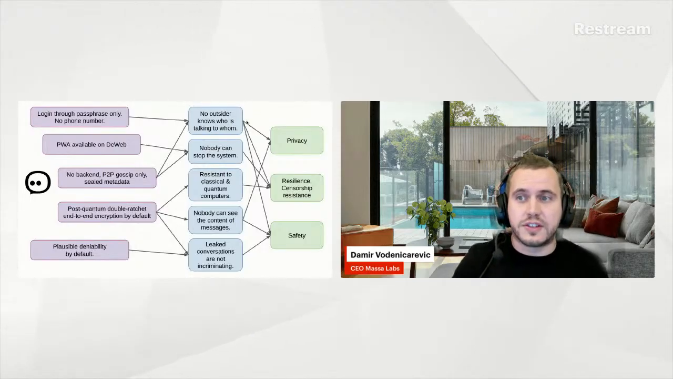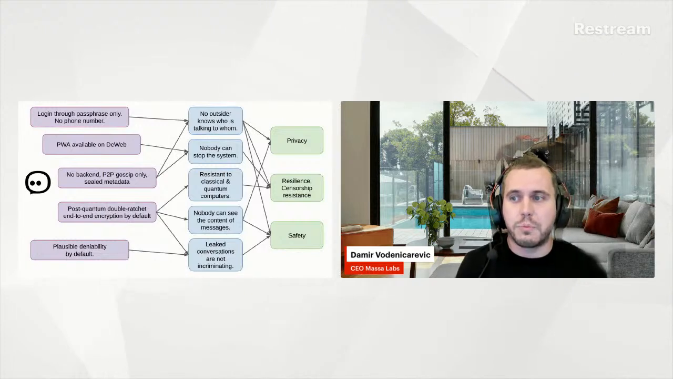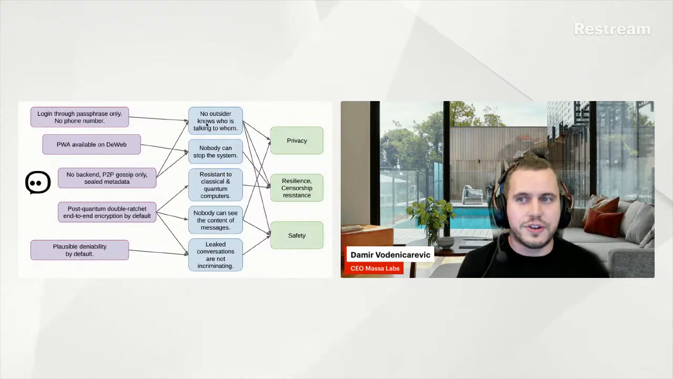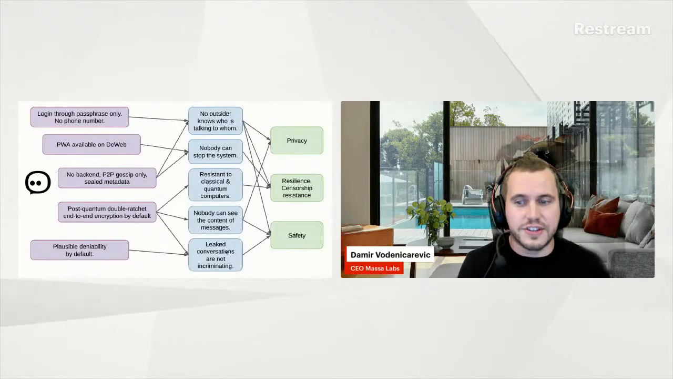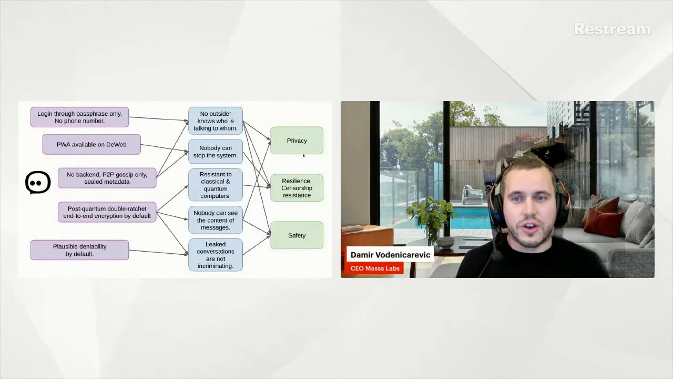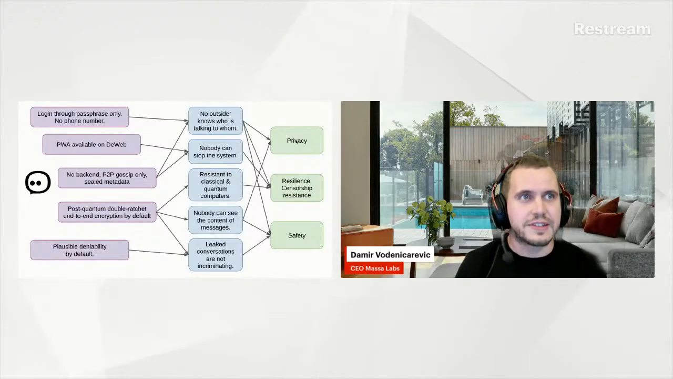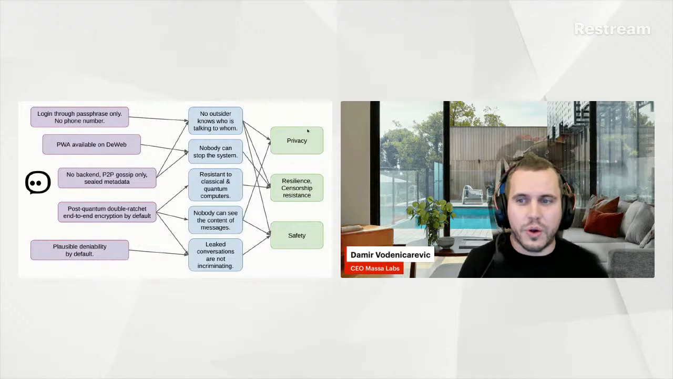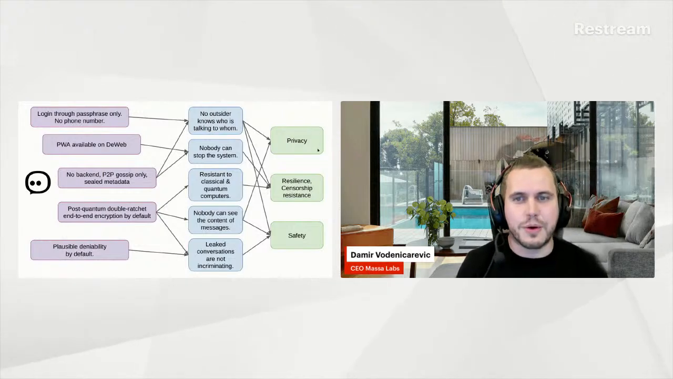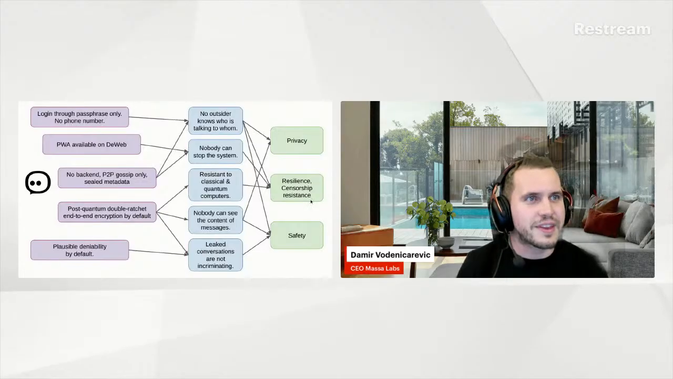Then comes other stuff here. Typically, by combining all these features, no outsider knows who is talking to whom. Nobody can stop the system. It's resistant to classical and quantum computers. Nobody can see the contents of the messages, and leaked conversations are not incriminating. All these to achieve three big aspects: privacy, resilience, resistance to censorship, and safety. So that's how we combine all these aspects, and that's how we achieve these three big targets.